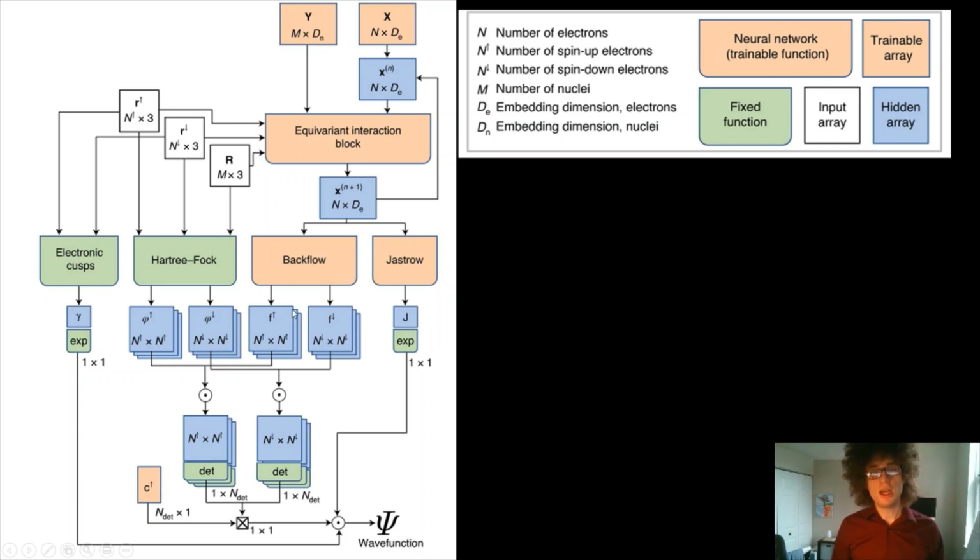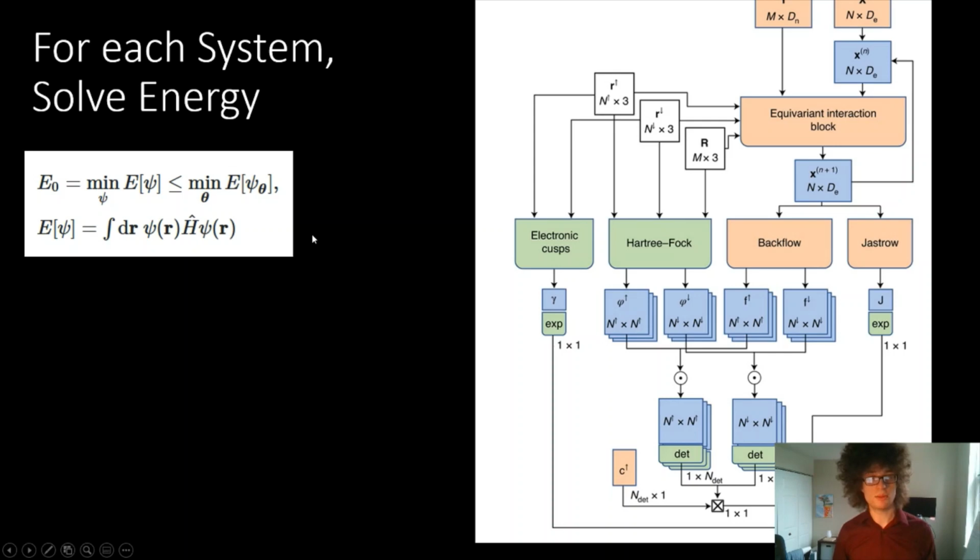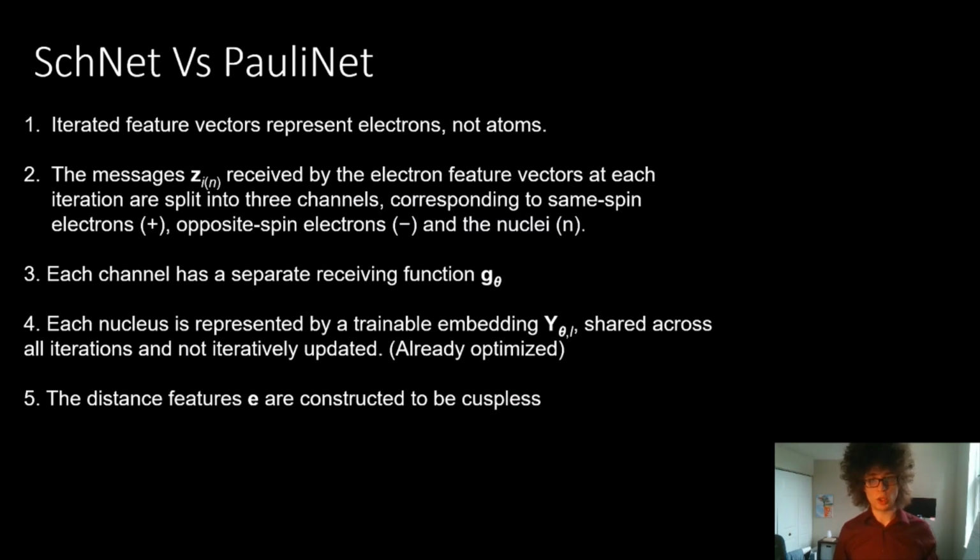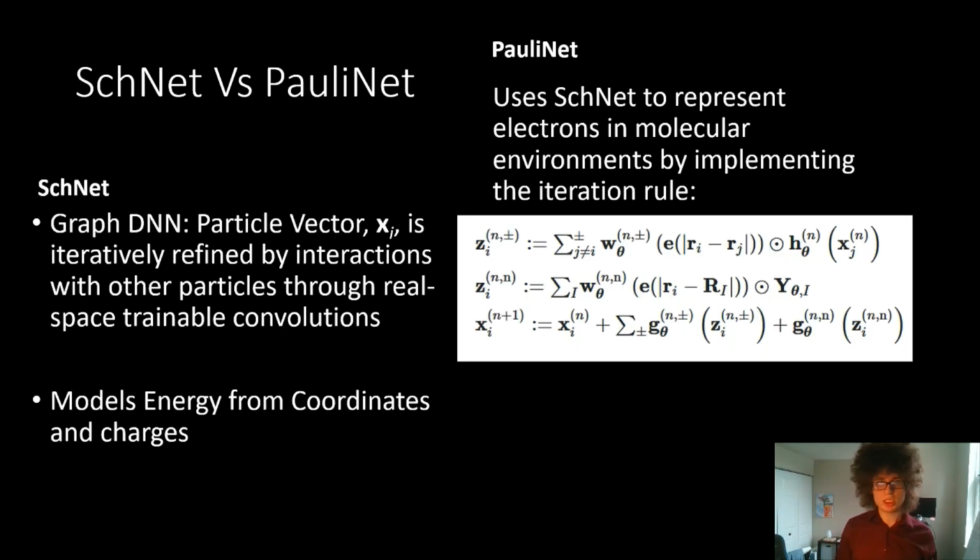The act of having this learnable structure where we can learn these weights, and how to calculate these Backflow and Jastrow coefficients as opposed to numerically solving them, combined with the fact that we're using these sound physics principles, actually lets us get very good approximations. That's really why the strength of this is there. I'll just keep repeating that, but that's essentially the main point.